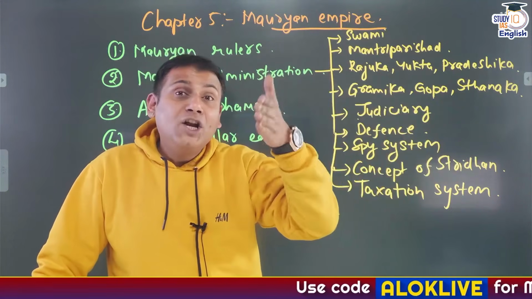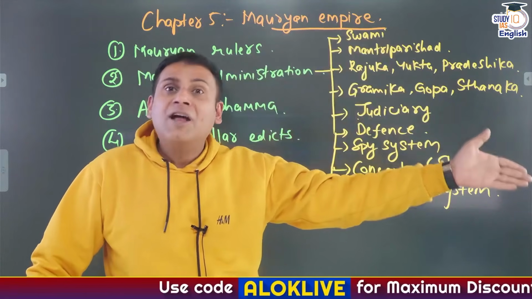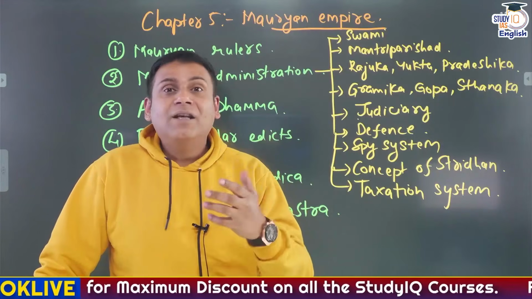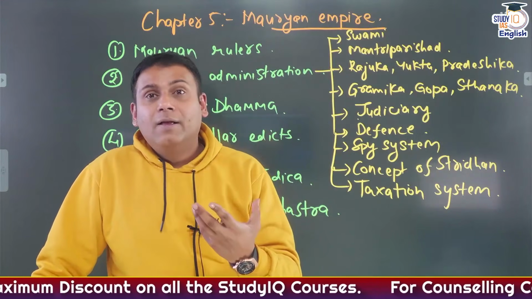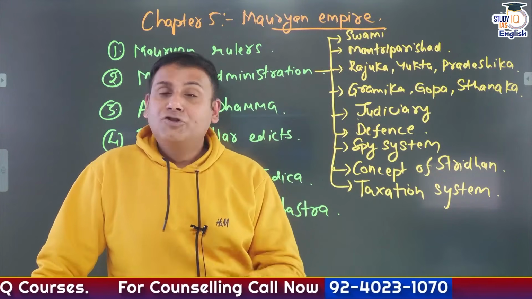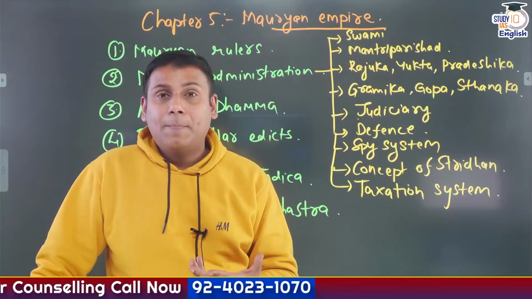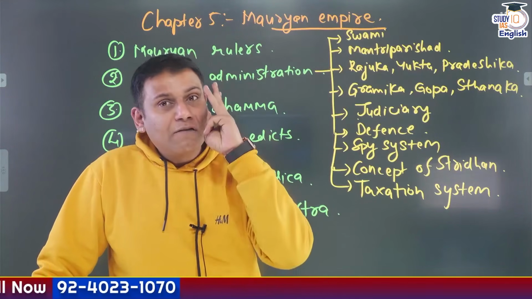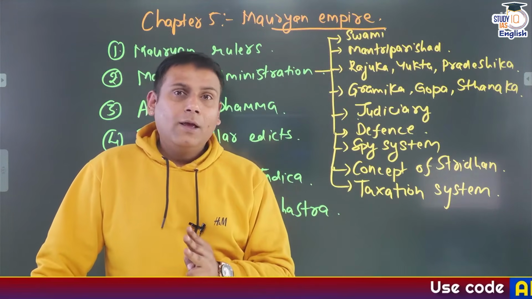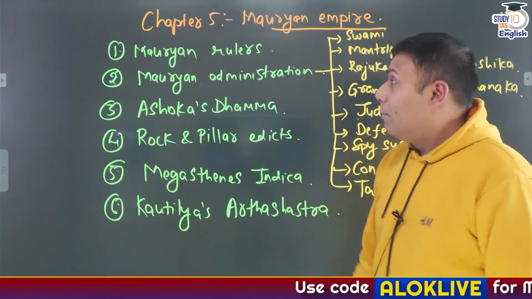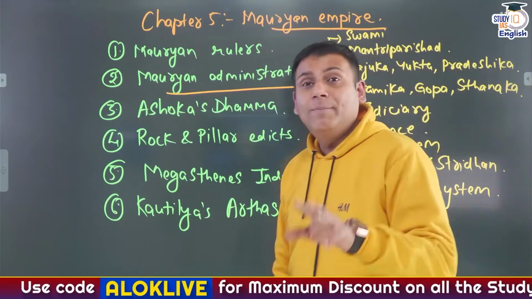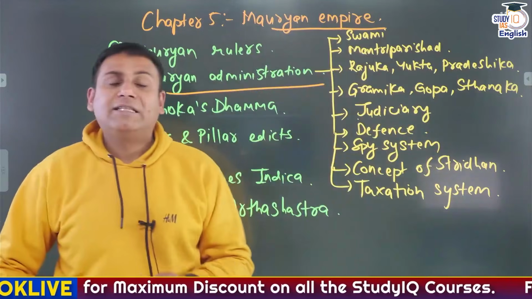He's called Ranyo Ashok, and there has been a question on Ranyo Ashok in the UPSC Prelims examination. He is referred to as Devanam Piyadasi, that is beloved of gods. Priyadarshini, the most beautiful one. Chand Ashok, Ashoka the fiercest. So 3 rulers are very important and you cannot afford to skip them. Apart from this, the Mauryan administration, and I'll give you an example of a question asked from Mauryan administration in Prelims 2025 itself.